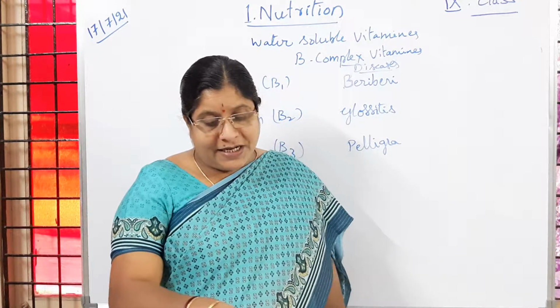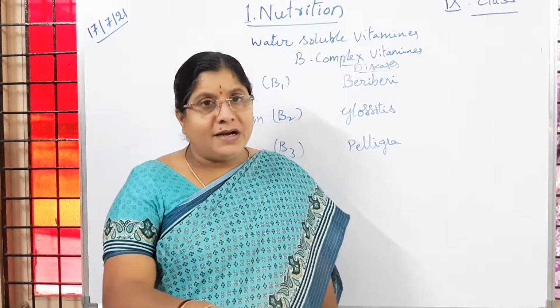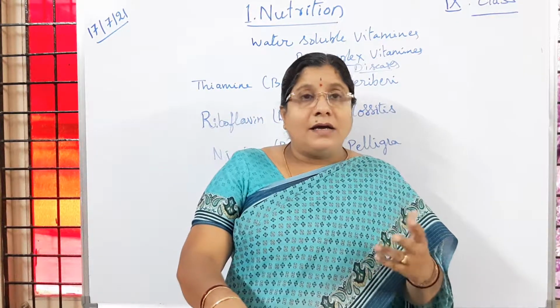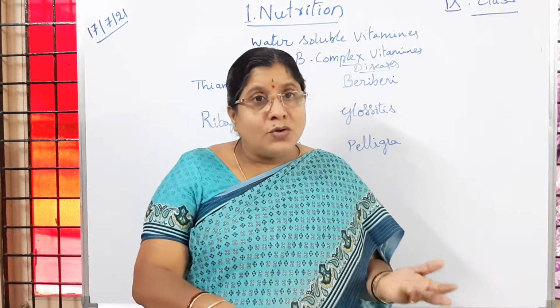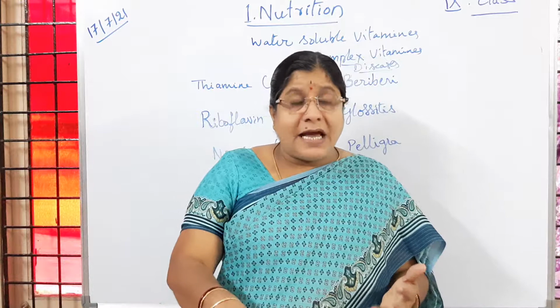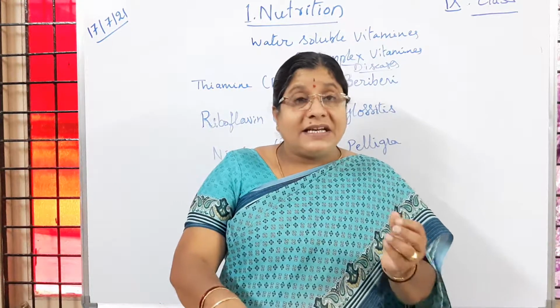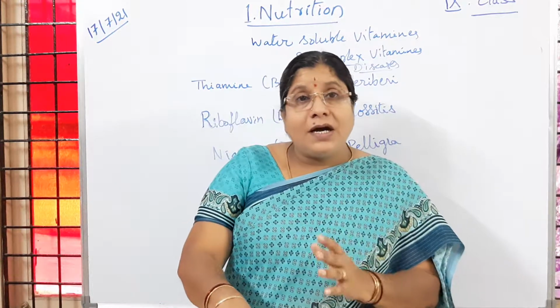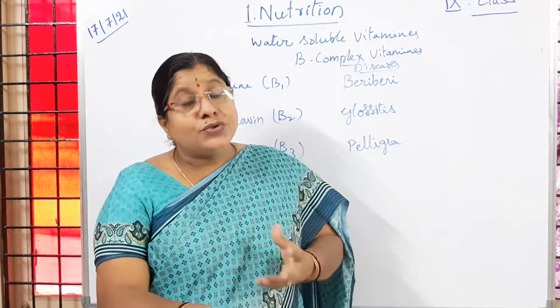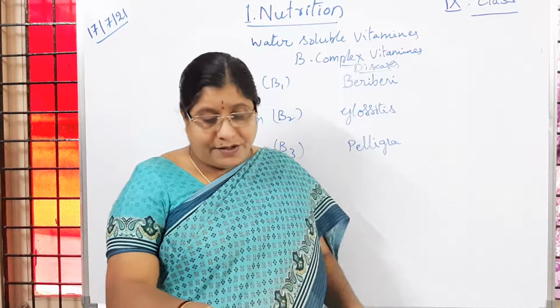Kidney and liver here means the kidney of a goat or sheep, the liver of a goat or sheep. People consume them as a part of their diet. So the kidney or liver of sheep or goat contains a rich source of niacin. Is it clear to children?